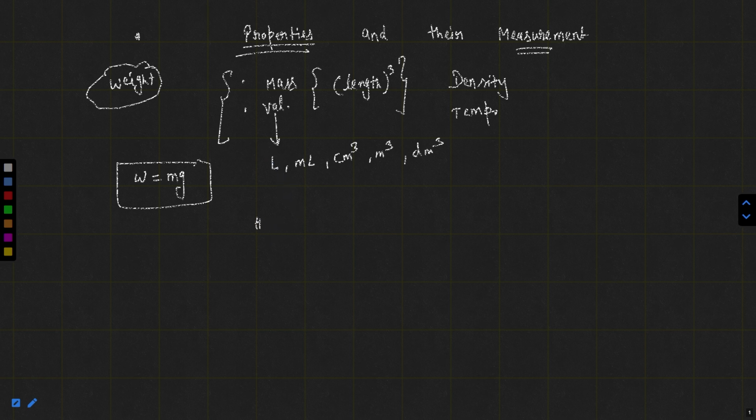Suppose we are given 10 liter and the question is asking for the answer in meter cube. So how can we convert this liter into meter cube? How can we convert milliliter into centimeter cube? How can we interconvert these volumes? Okay. So this is very simple.